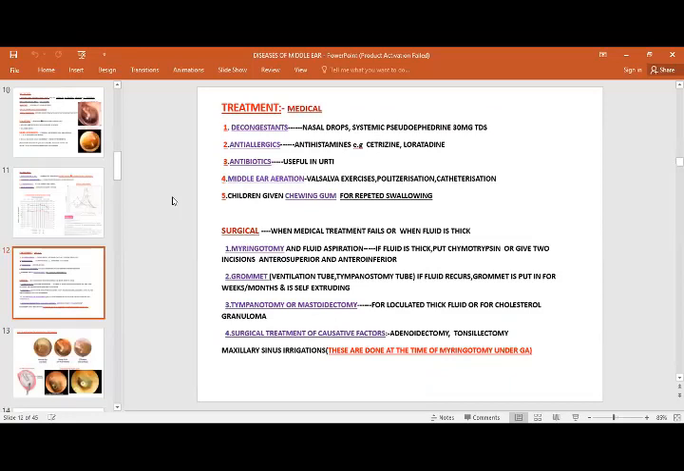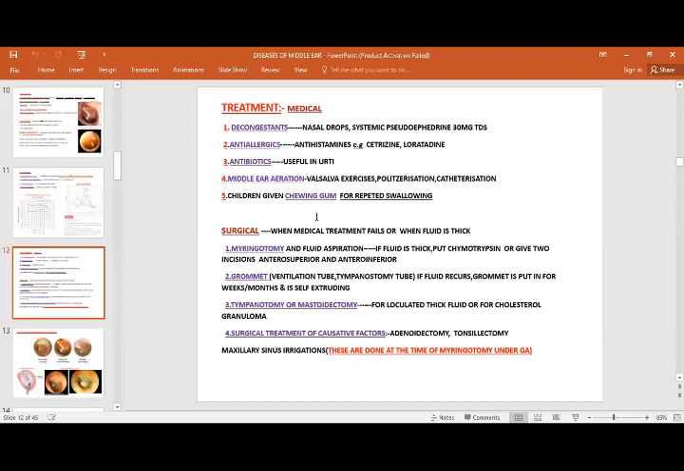Of course, in this case, first we have to give a trial of medical treatment. That is, we need to give long-term decongestant, antiallergic, antibiotic, and middle ear aeration by Valsalva. If the patient understands, then we need to tell them to do Valsalva exercises. Politzerization and catheterization can also be helpful in this case. And in the case of children, we also tell them to continuously chew gum for repeated swallowing, because we know that the eustachian tube opens during swallowing and yawning. So we need to tell them to do some kind of exercise in this case.